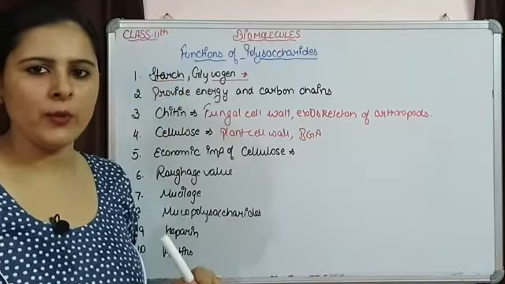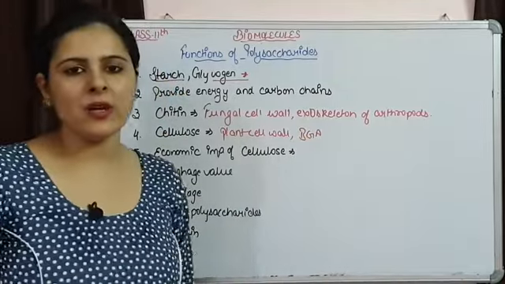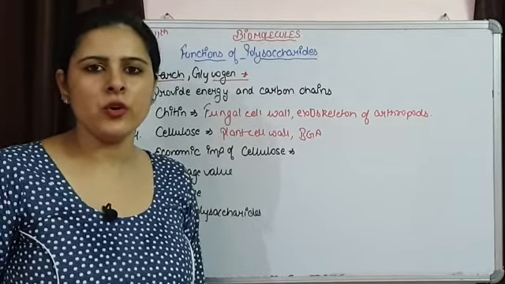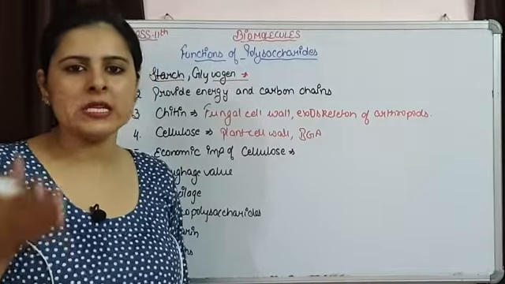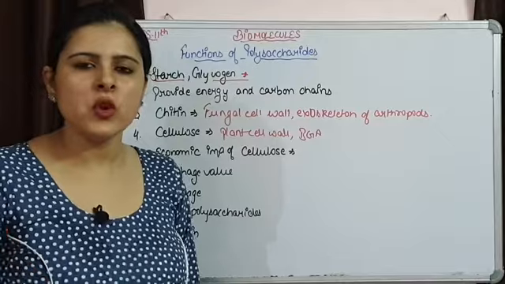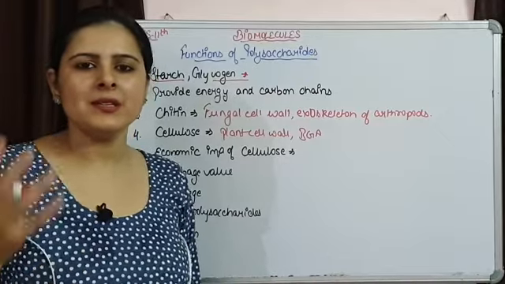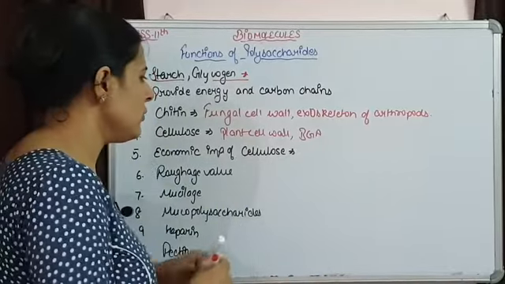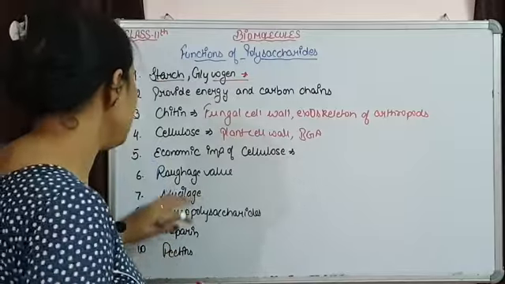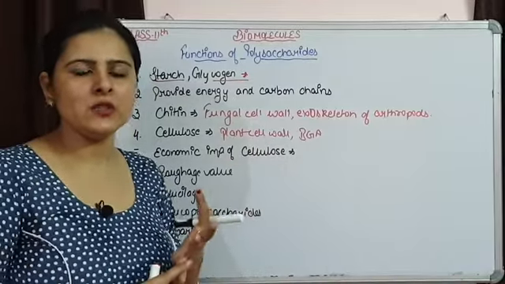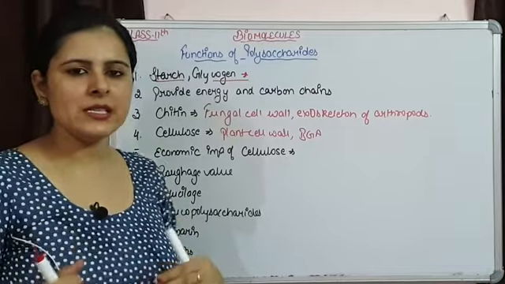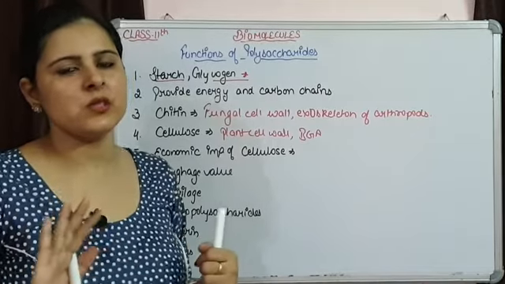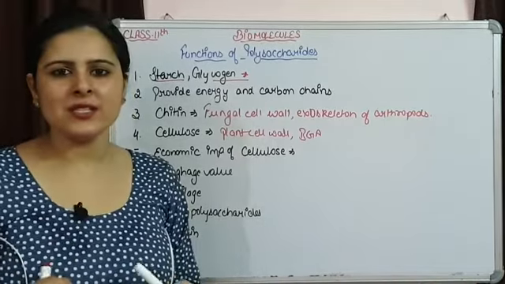So it is again a component of the cell wall. Cellulose has a lot of economic value. We just saw furniture, paper, various sports equipment, rayon, cellophane, and textile industries making sacks. All these use cellulose, so cellulose has high economic value. Then roughage value: the human diet also has this cellulose. It is not digested in the human body, but it has a roughage value that keeps our digestive system fit. Then mucilage is there.